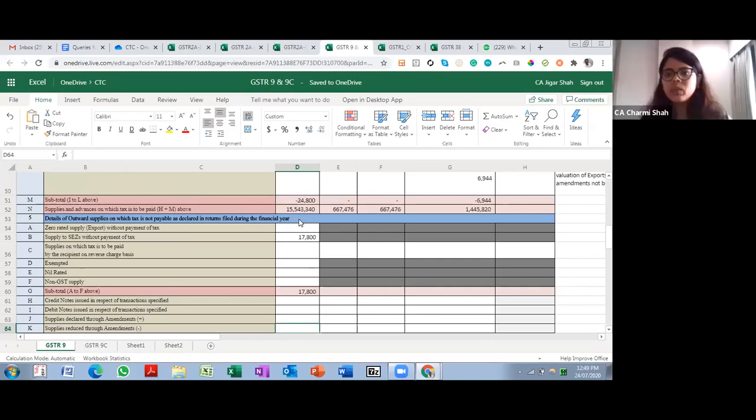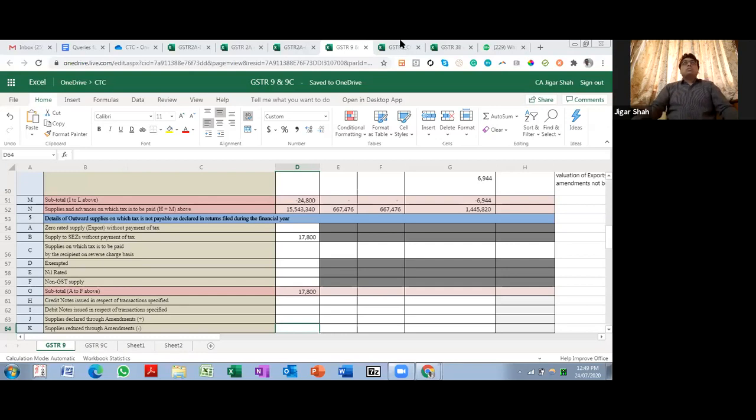Now I think we can get to specific questions that people have. There is another general question that I've been asked: how do I track the record ITC of 10% and 20% in the books of accounts? What we have done is we have created a different ledger. There is an ITC ledger which gets accounted for as and when we get the invoice.